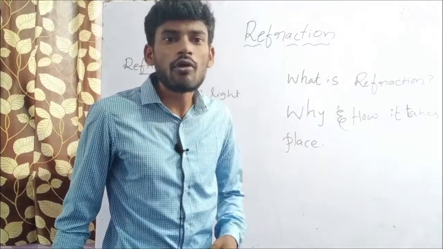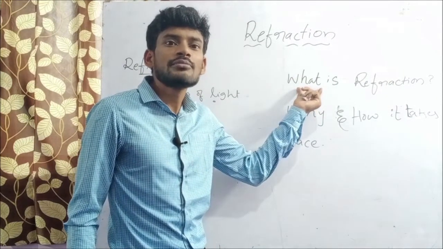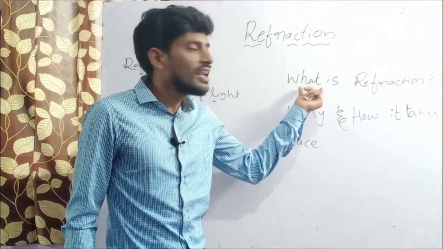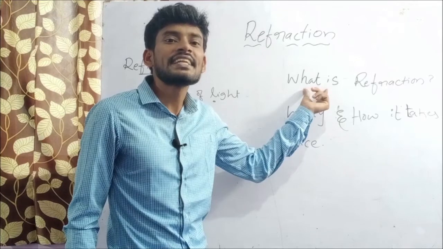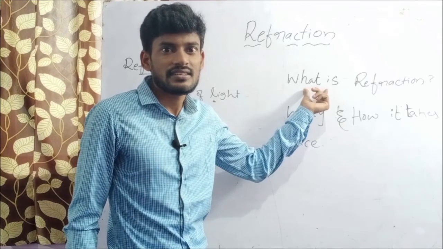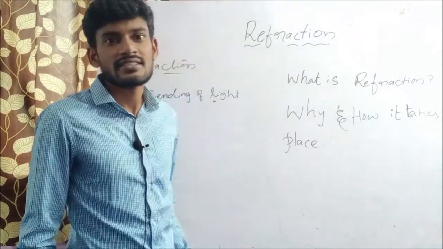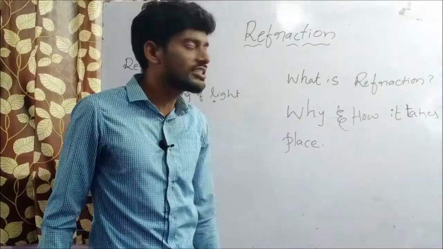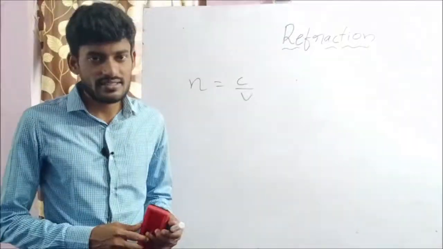And one more, while light propagates from one medium to another medium, light bends at its interface, which is known as refraction. Simply, bending of light. Next, why and how it takes place? Because of the variation in speed. Over. Thank you.